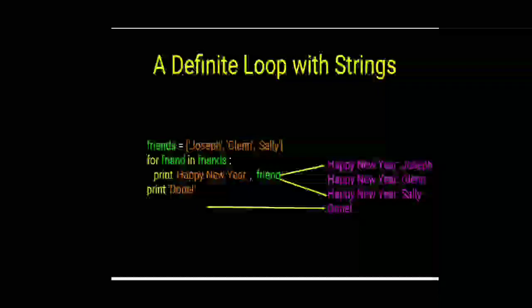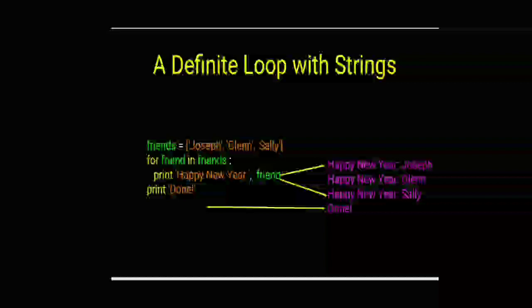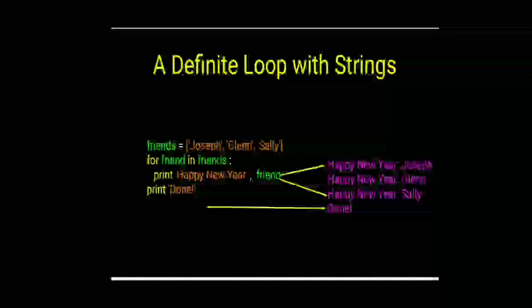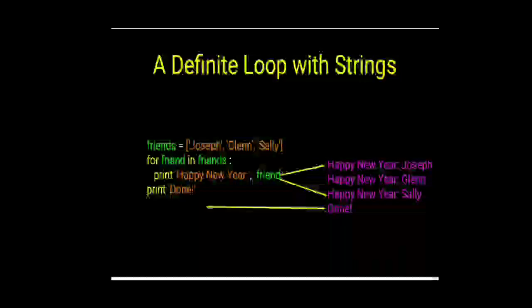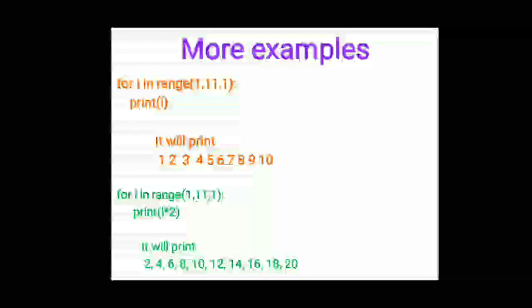The first one is the start, the second one is the end or last, and the third one is the gap between values. So it means I have taken values 1, 11, 1. It means start our loop with value 1 for the I variable, then end it at 11, and the gap between each step is 1.